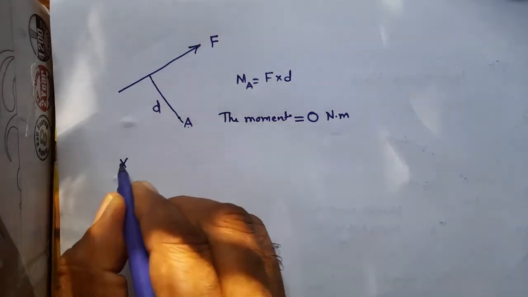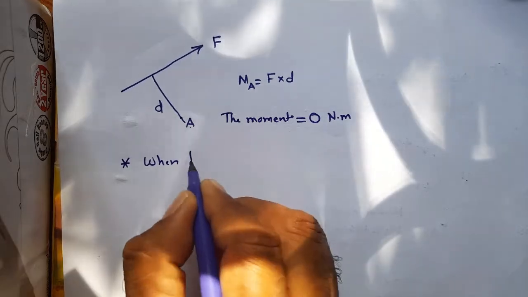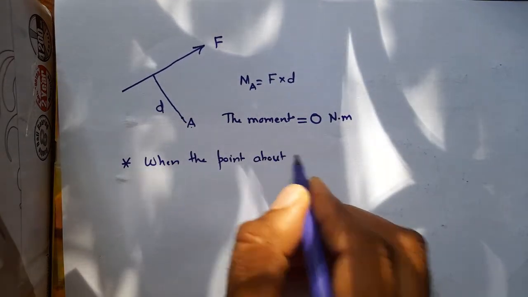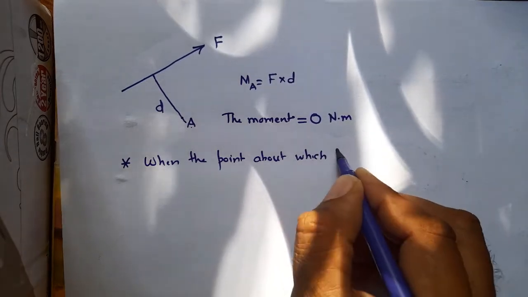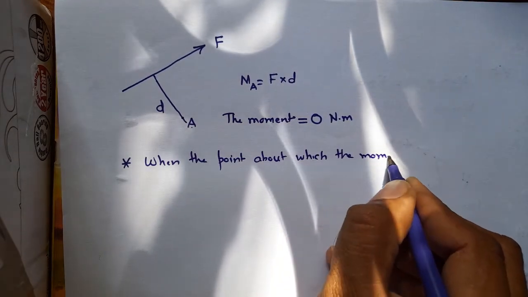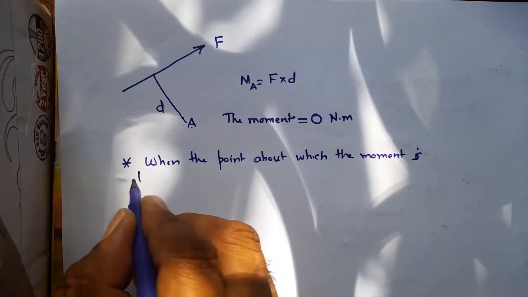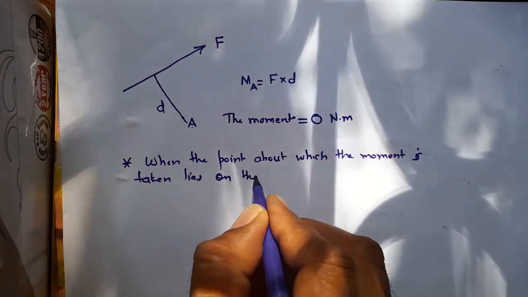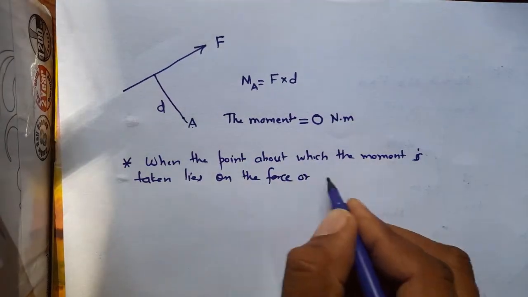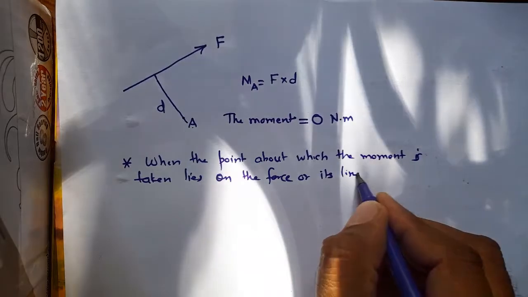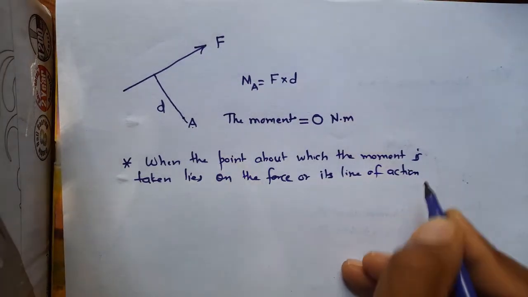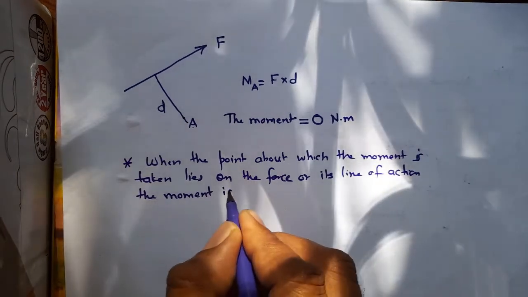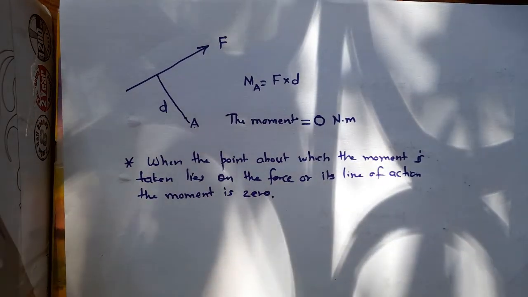So I will write here, when the point about which the moment is taken lies on the force or its line of action, the moment is zero. So the moment about that point is zero.